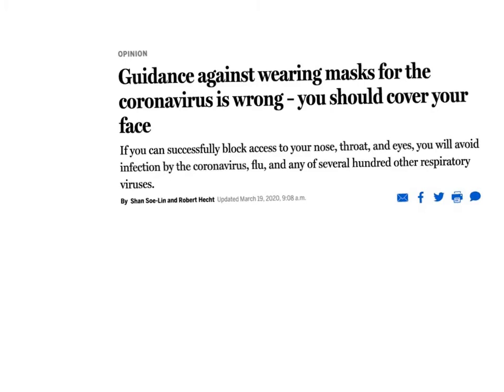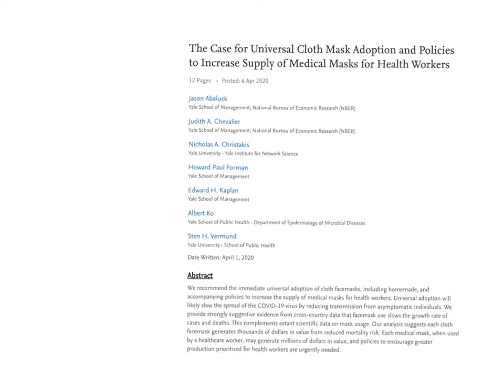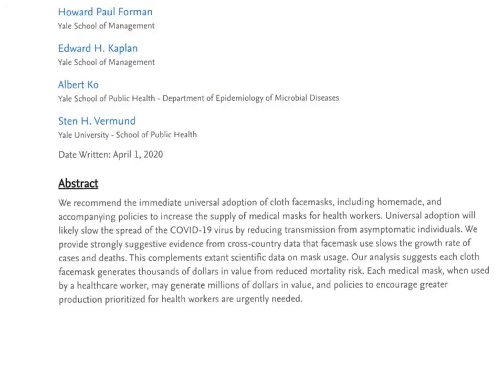relating to the benefits of mask wearing for the population. By early April, academic articles had started coming out, putting forward the case based on empirical evidence for universal cloth mask adoption, beyond healthcare workers and to the general public. For example, this article by a mixture of economists and epidemiologists notes that they recommend the immediate universal adoption of cloth face masks. The reason? Well, universal adoption will likely slow the spread of the virus by reducing transmission from asymptomatic individuals.